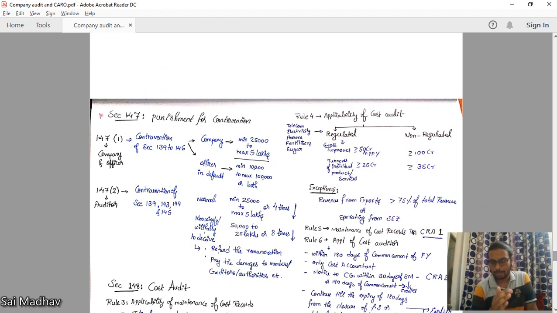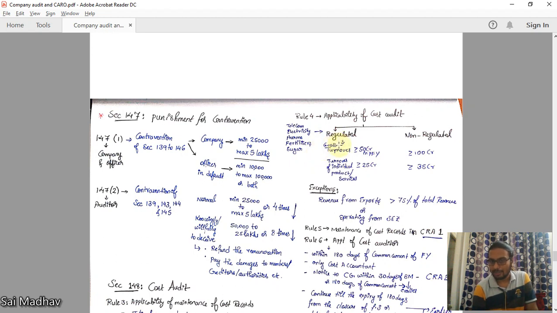Cost records is separate, cost audit is separate. Here the companies are divided into two sectors, regulated sector and non-regulated sectors. Regulated sectors are telecom, electricity companies, pharma companies, fertilizer companies, sugar companies. So these are highly regulated by the government.